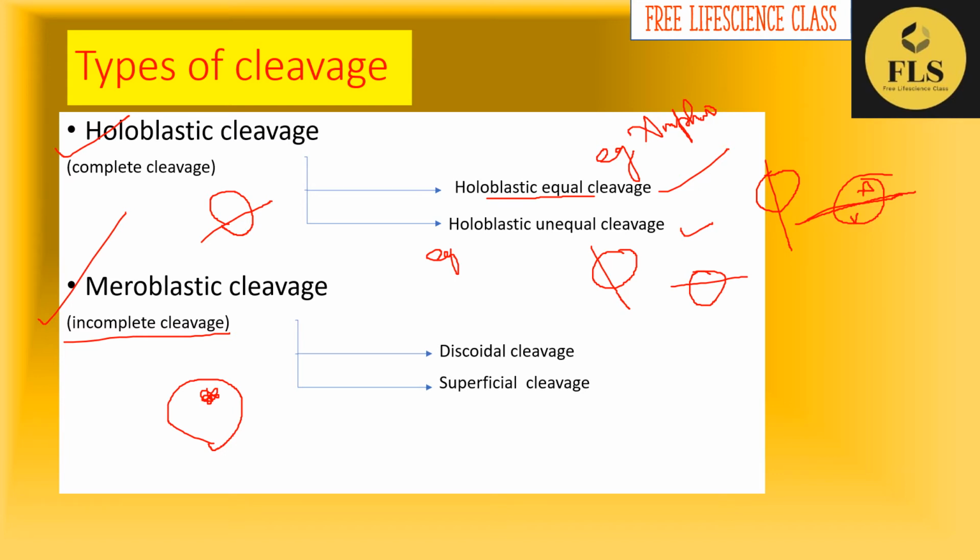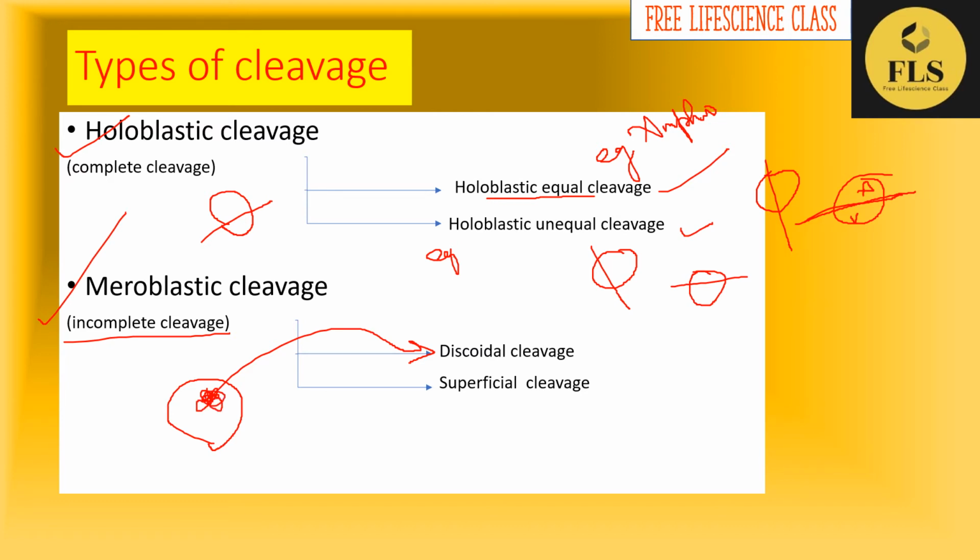So if it is happening in a small region or in a cytoplasmic region where the content of yolk is very less, then we can call it discoidal cleavage. Okay, so if it is an egg and here you can see that the yolk content is very less, so the cleavage is happening in the cytoplasm of the egg.